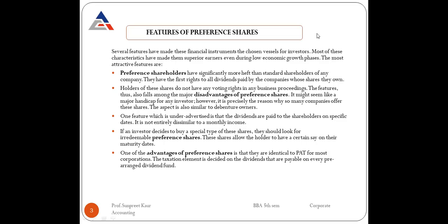These shares allow the holders to have a certain say on their maturity dates. So when the maturity dates are on, they can have some say. They can say anything regarding the organization, regarding their shares, etc. Right?